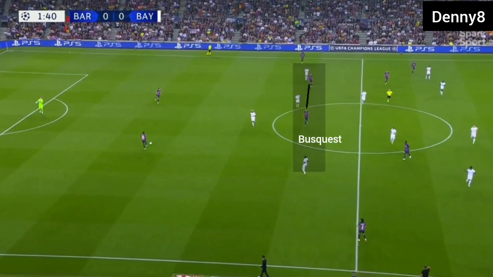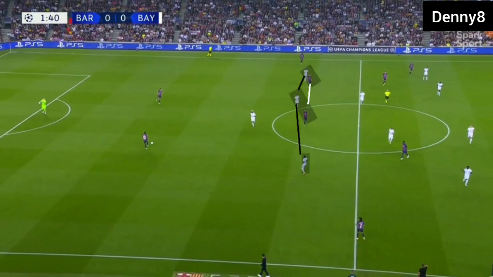Bayern's second line was of three players, so Barca's pivot were 3 versus 2 down in front of Bayern's second line. Barcelona's pivot were always under pressure from Bayern's midfielders as Bayern's second line was central and narrow. On the other hand, Bayern's central and wide midfielders were covering and studying Barca's pivot, so the passing lanes of Barcelona's pivot were getting blocked, and Barca's pivot were unable to receive the ball behind Bayern's second line.